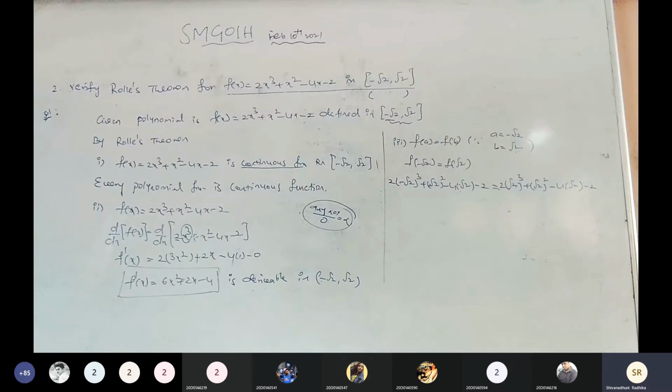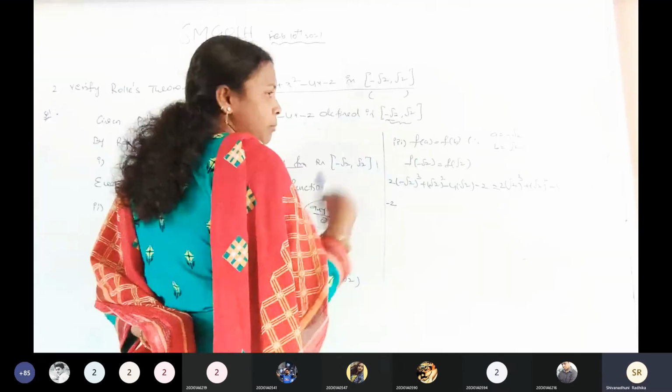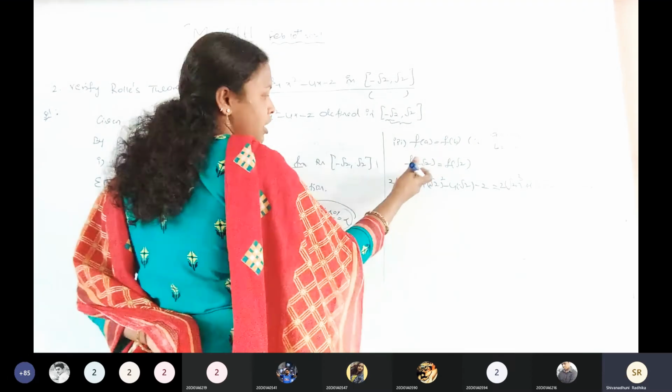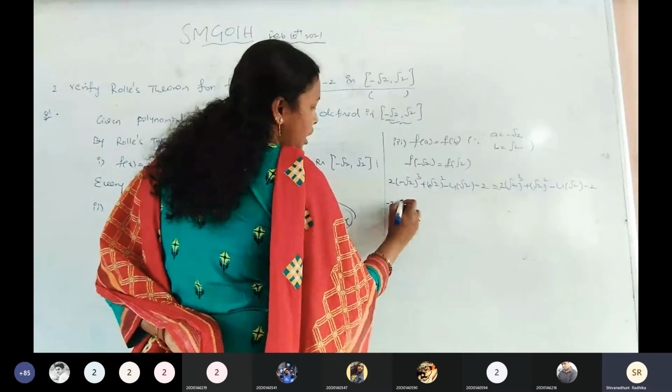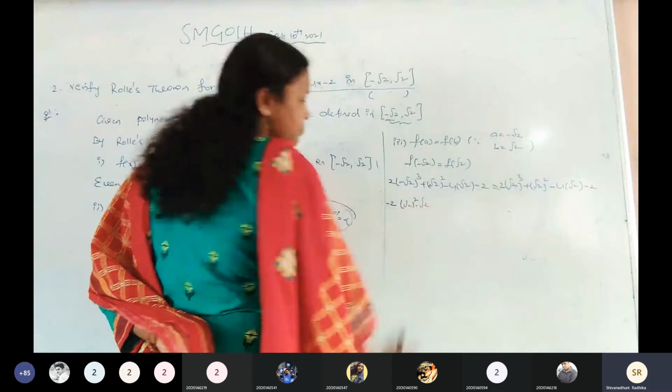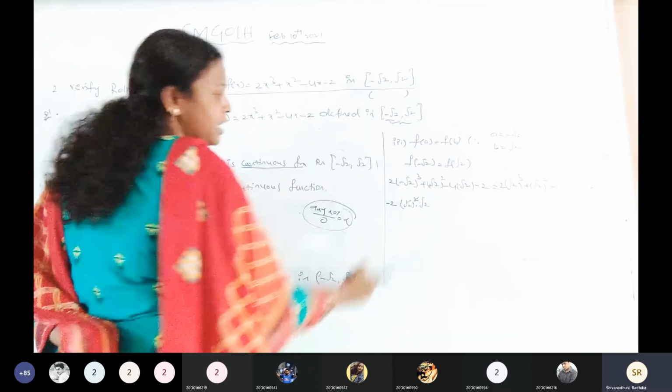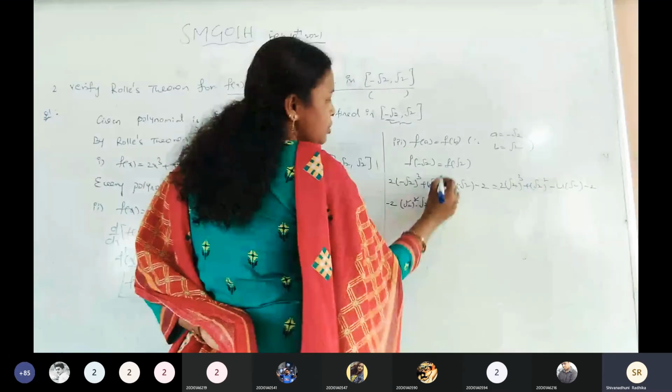So minus root 2 whole cube can be written as what here? Minus taken outside, minus 1 to the power of an odd number is negative. Root 2 whole cube means root 2 whole square into root 2. Now the square and root get cancelled. Minus root 2 whole square is nothing but 2.